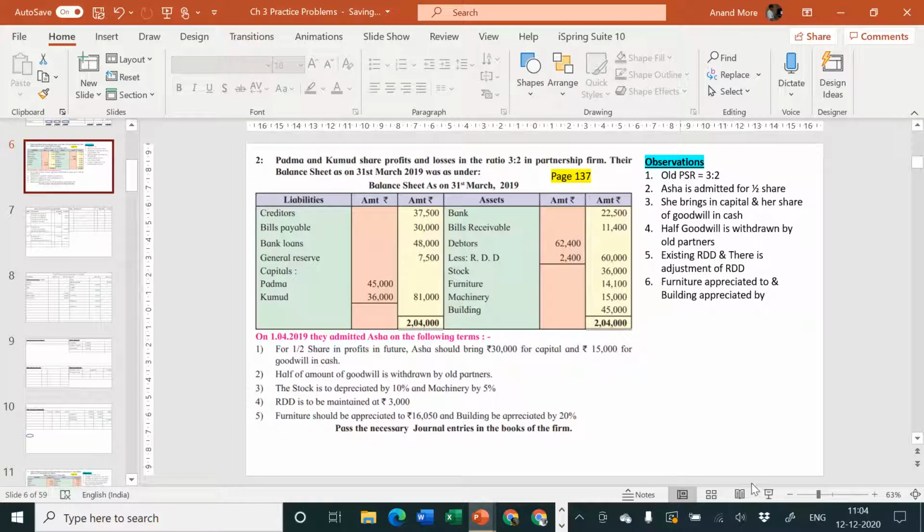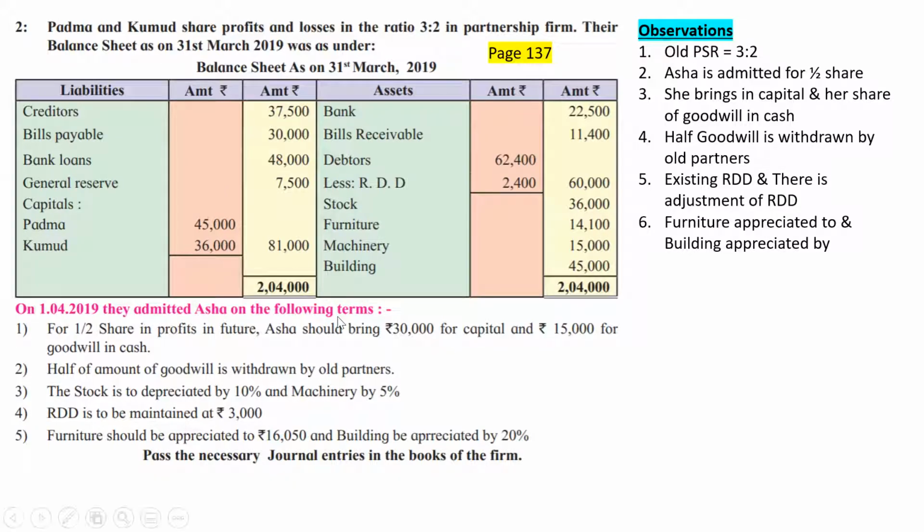That is not given by them. But they have told us that the old ratio is 3:2 and they have told us half share in profits in future to be given to Asha. How much portion of this half is given by Padma and how much portion is given by Kumud is not mentioned by the problem. In other words, the sacrifice done by the old partners is not given by the problem.